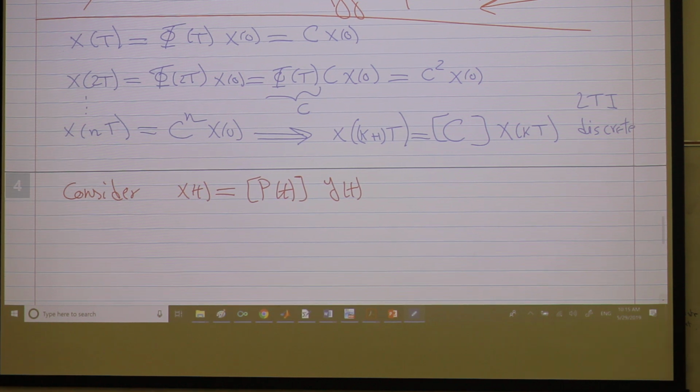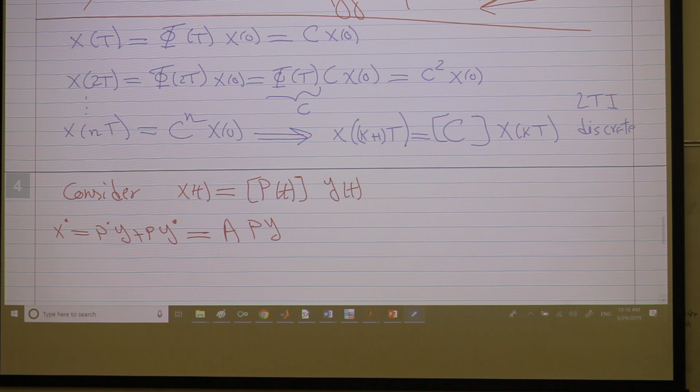Okay, so let's get the y dynamics, please. So let's differentiate. x dot is P dot y plus P y dot, and this is equal to, because x dot is A x, so this is A times x, which is again P y, right? This is how we always do it. And then let's get y dot in one place. So this is P inverse A P y minus P inverse P dot y, okay?